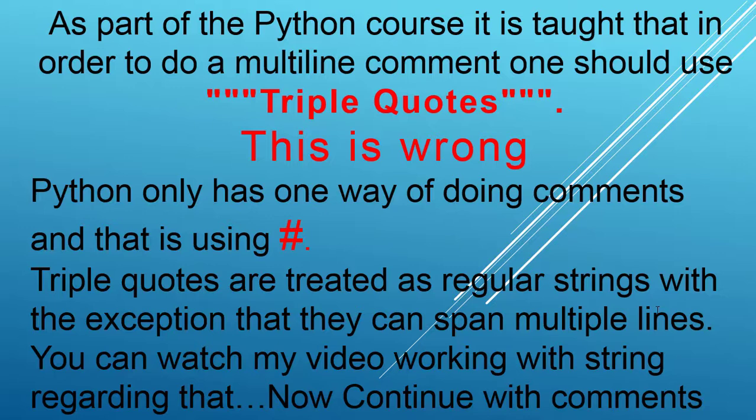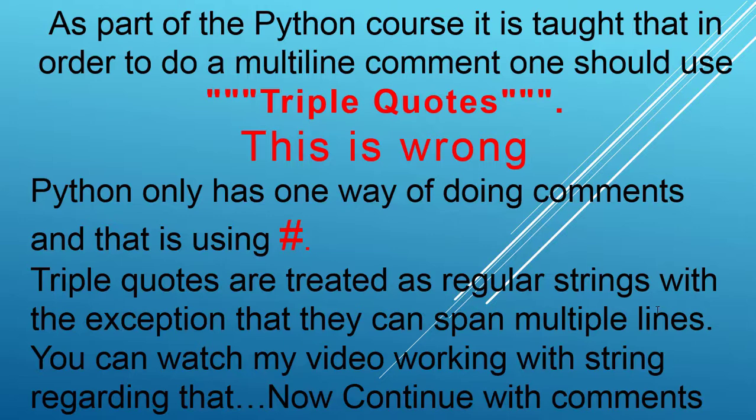As a part of some Python courses, it is taught that in order to do a multi-line comment, one should use triple quotes. This is wrong. Python only has one way of doing comments, and that is using the hash sign. Triple quotes are treated as regular strings with the exception that they can span multiple lines. You can watch my video on working with strings regarding that.